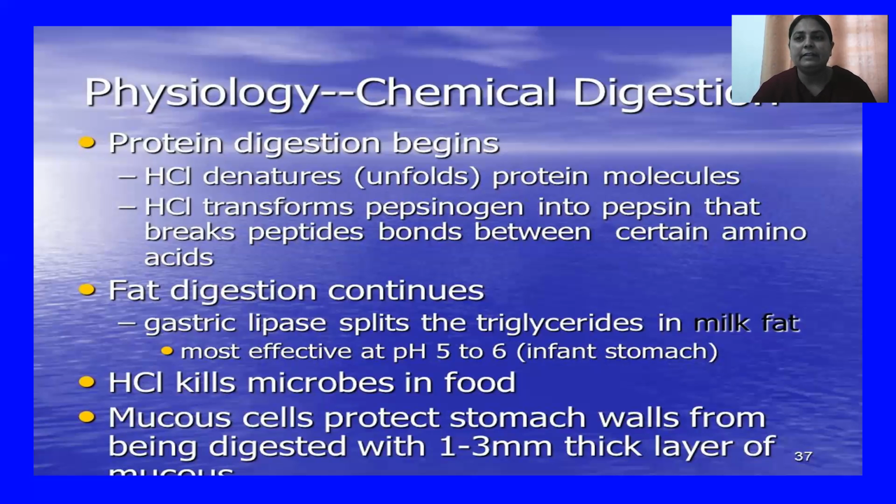So as a result, damage of the muscular wall of the stomach takes place. So the function of the mucus is to protect the stomach wall from the action of HCl.